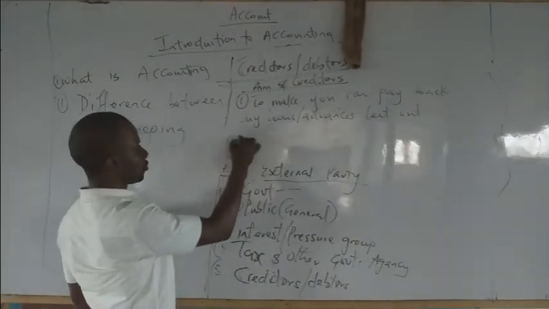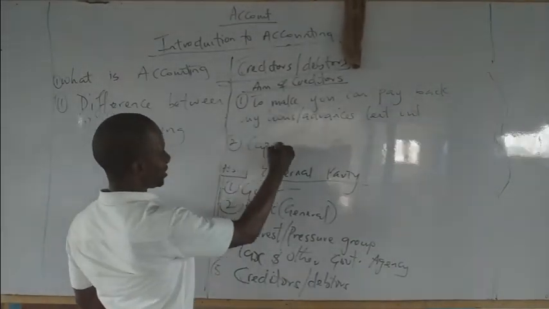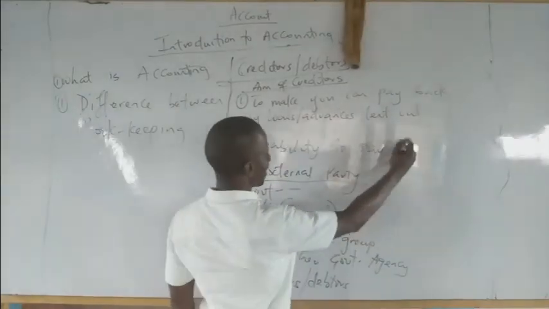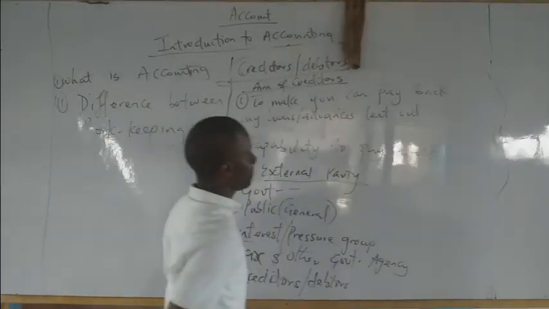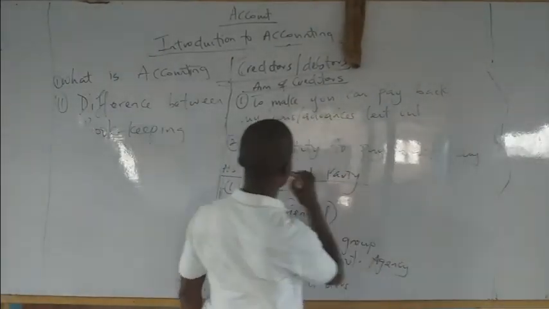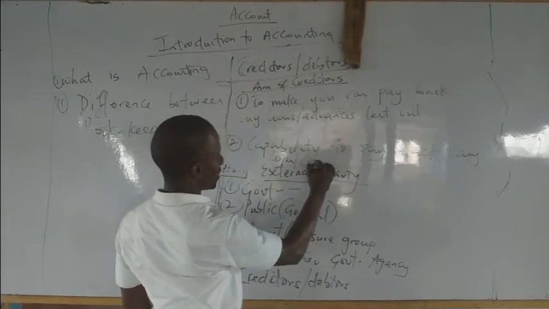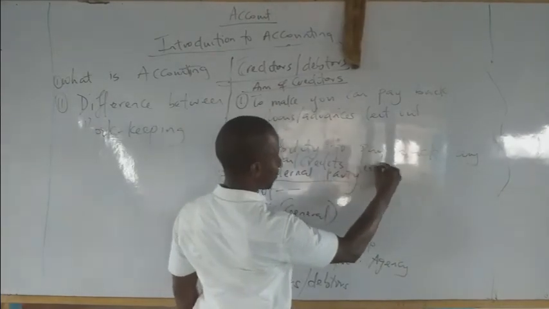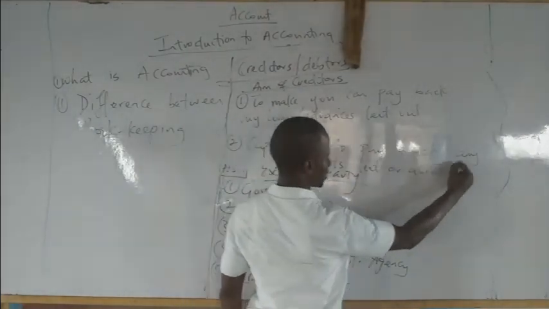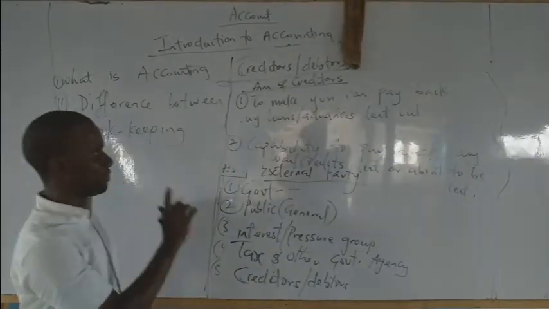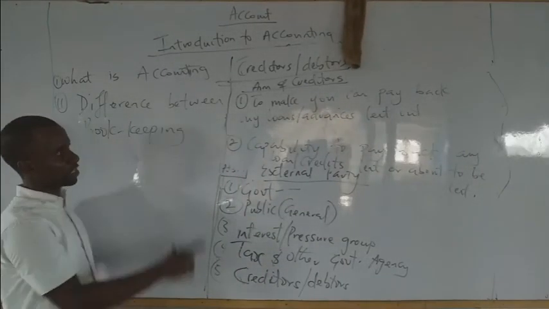Then two, your capability to pay back. So what they are always after is pay back. Can you pay back our loans? Pay back any loans or credits lent or about to be lent. So that is their major aim. To make sure that you can pay back.